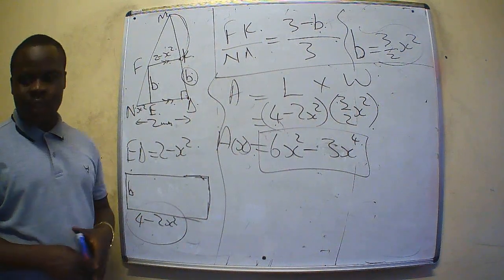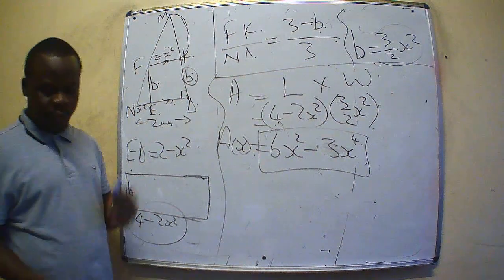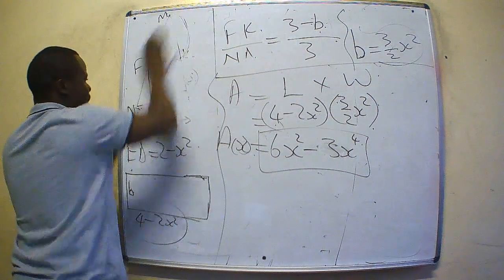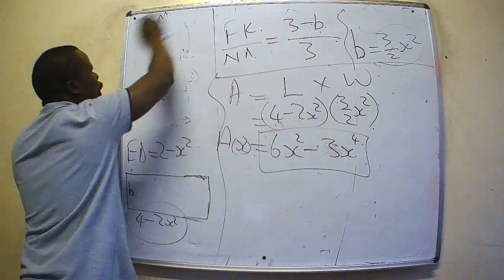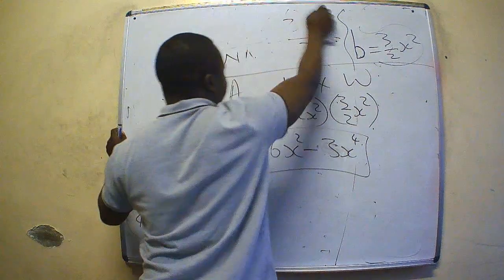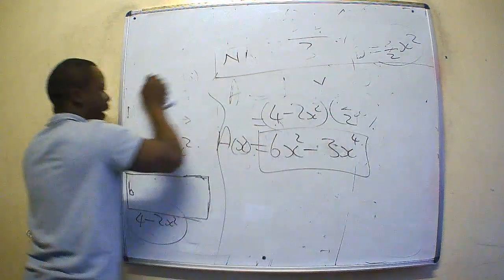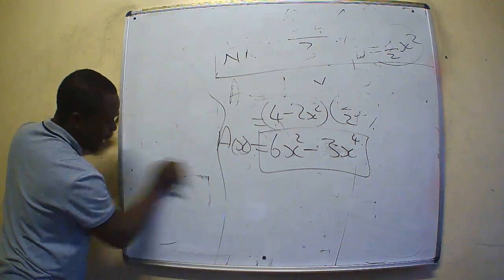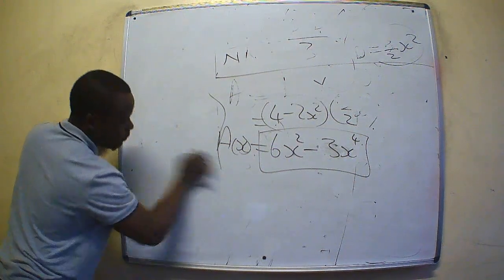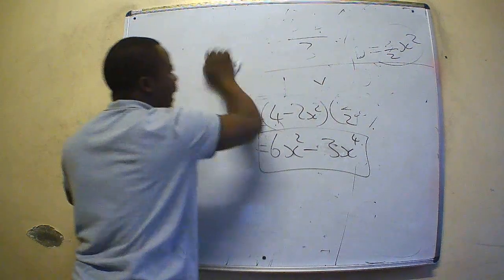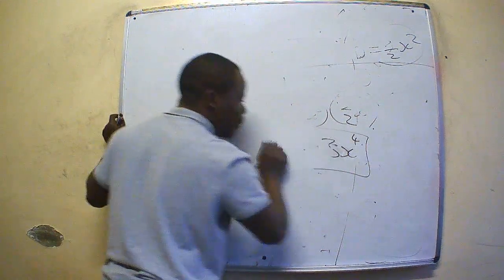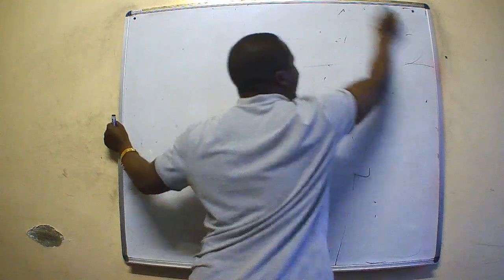Let's move on to the last question, the last question of this optimization problem. The last question of the optimization problem was now to optimize the area of the rectangle. Let us optimize the area of the rectangle.